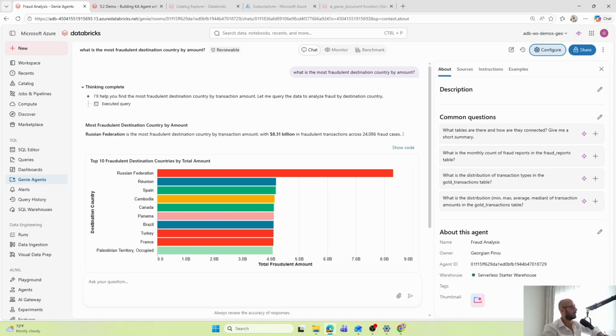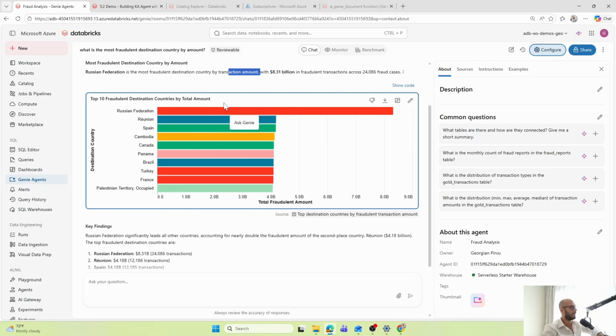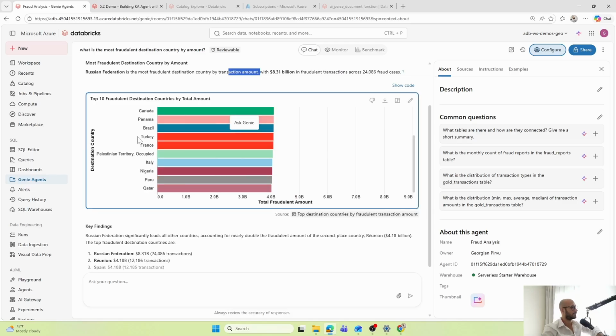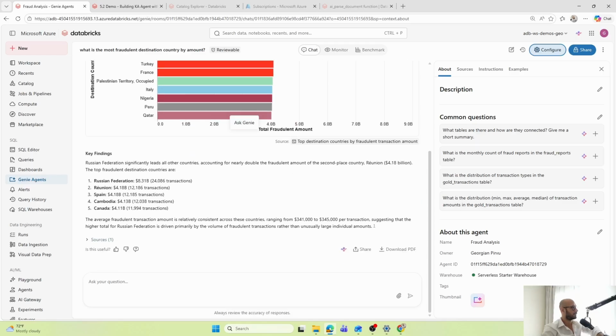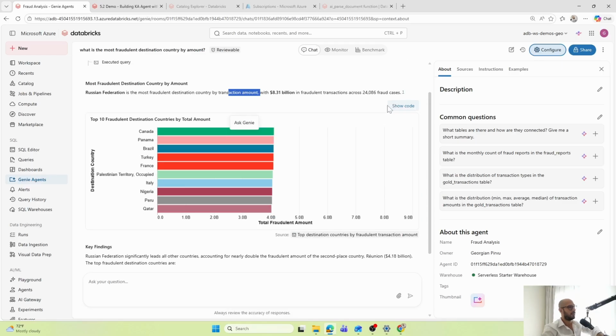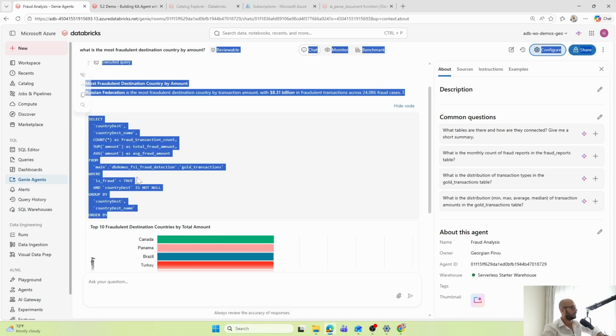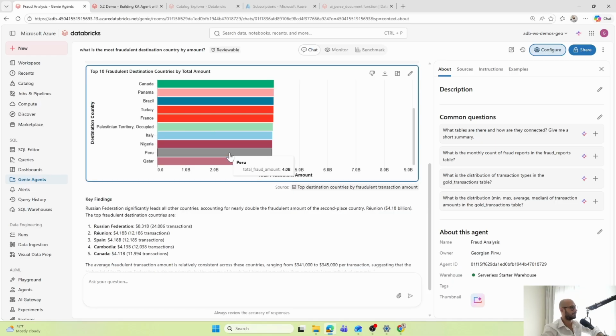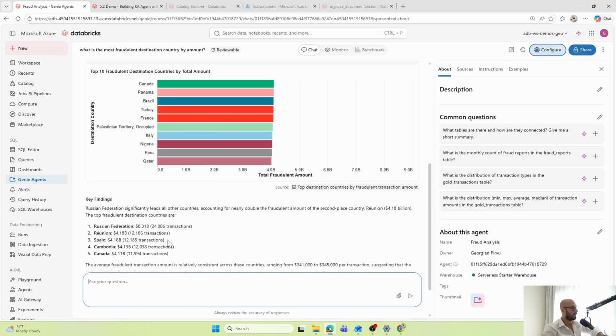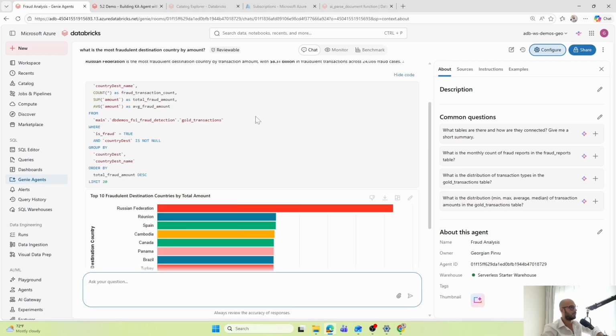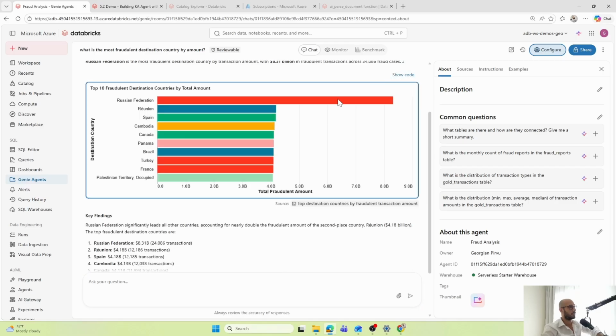According to this data, the Russian Federation is the most fraudulent destination country by transaction amount. I also have here a diagram and a couple of key findings. I can even go here and see the code that it generated from the table. It picked the right table here. If I want, I can copy this code and improve it separately, or ask in the question to improve it. But this is how it works with Genie.